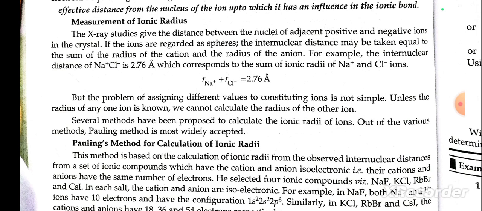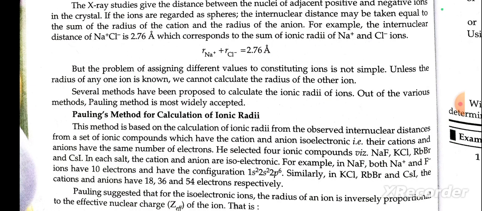If the ions are regarded as a pair, the internuclear distance may be taken equal to the sum of the radii of the cation and the anion. For example, the internuclear distance of Na+ and Cl- is 2.76 nanometer, which corresponds to the sum of ionic radii. But the problem of assigning different values to the constituent ions is not simple unless the radius of any one is known. We cannot calculate the radius of the other ion.